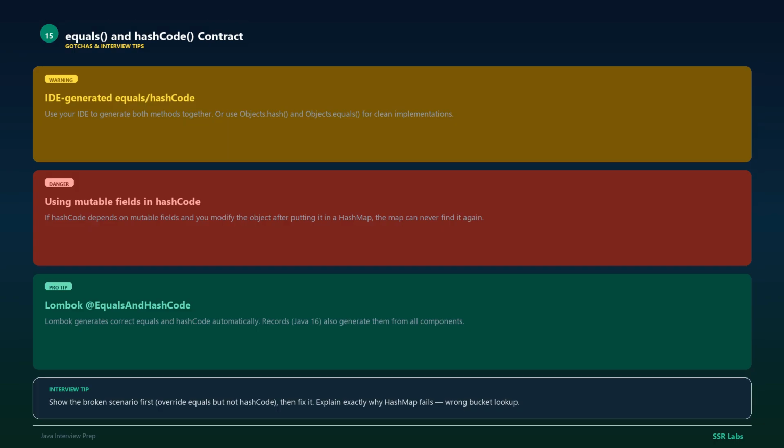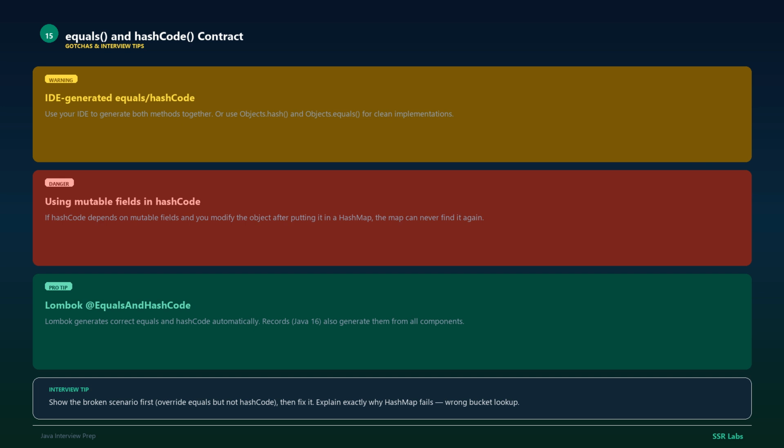Now, let's talk about the gotchas, the traps that catch people in interviews. First, a warning about IDE-generated equals and hashCode. Use your IDE to generate both methods together, or use Objects.hash and Objects.equals for clean implementations. Here's a dangerous trap: using mutable fields in hashCode. If hashCode depends on mutable fields and you modify the object after putting it in a HashMap, the map can never find it again.